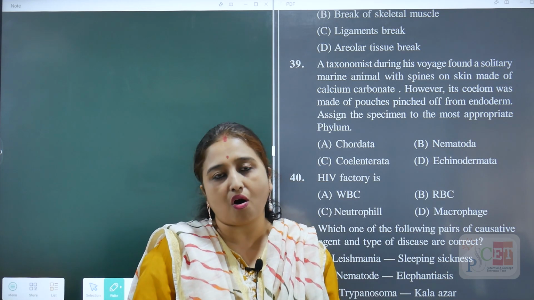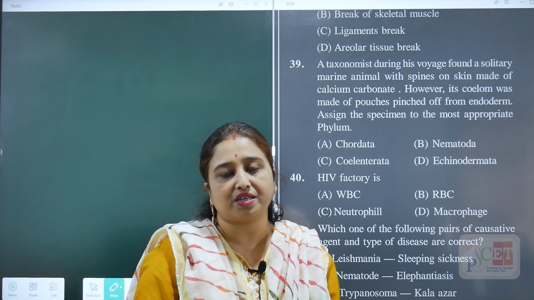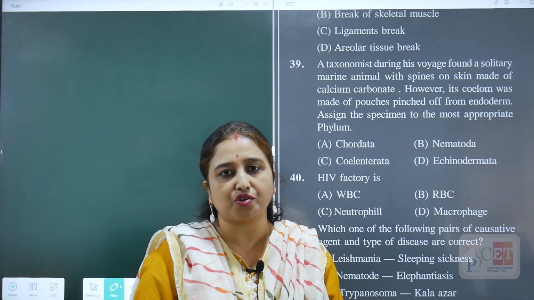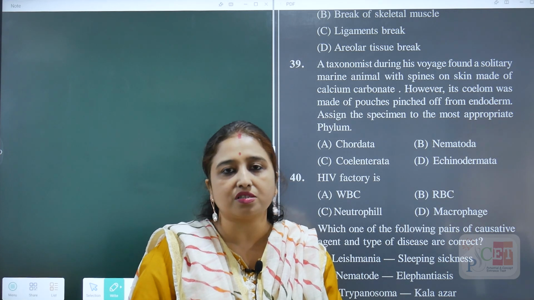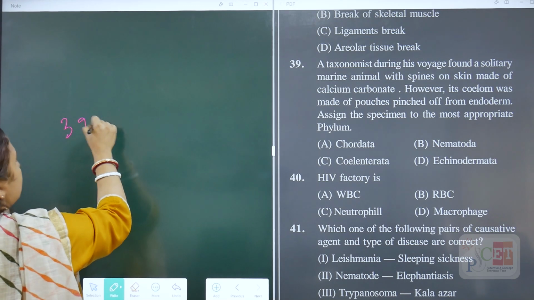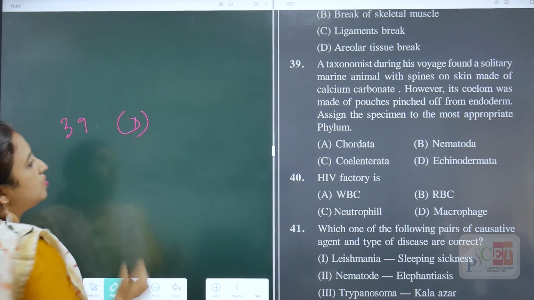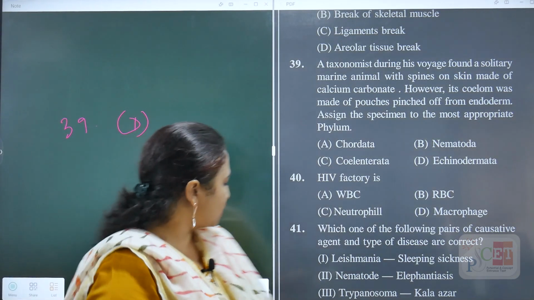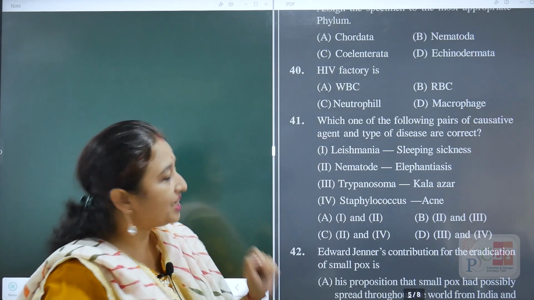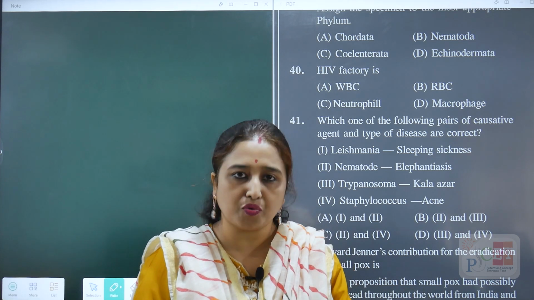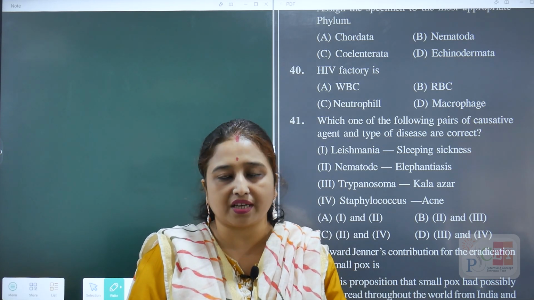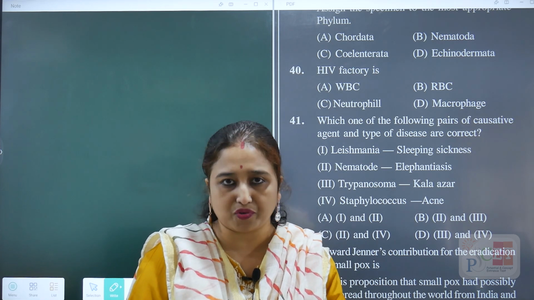Because spiny-bodied organisms are echinodermata and their bodies are made up of calcium carbonate, and this is the first phylum in invertebrata which possesses a bony endoskeleton. So the best answer for question number 39 is D, Echinodermata. Okay. The next question is 40. This is a very interesting question. HIV is human immunodeficiency virus, and normally whenever it infects a human body, it starts replicating inside the macrophage.